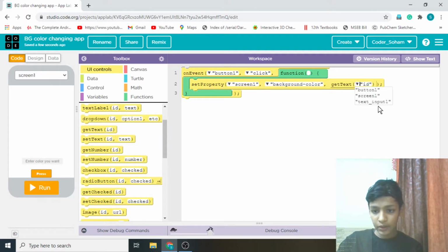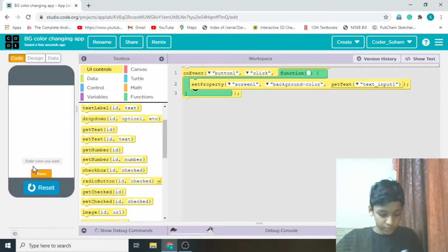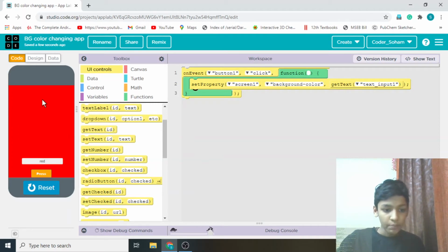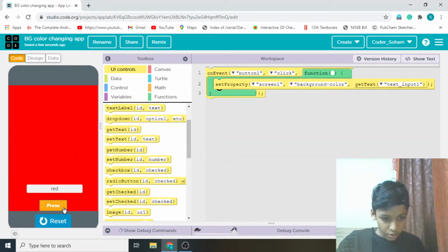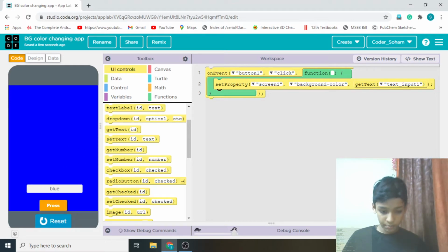ID here will be text input 1. So yes, it's done. Red. See, background color is changing to red. I will again show you. Try in blue color. You see, color is changing to blue.